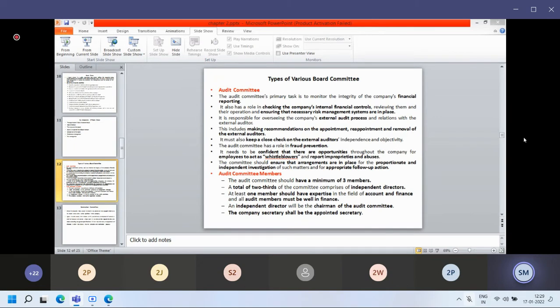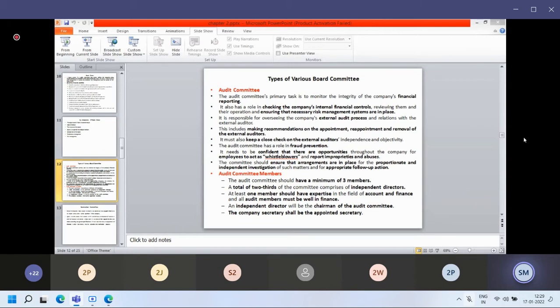They are nominating the new director into the board of directors. If a particular seat is vacant, or there is some vacancy in a higher authority or senior position of the company, that can be filled by the nomination committee.